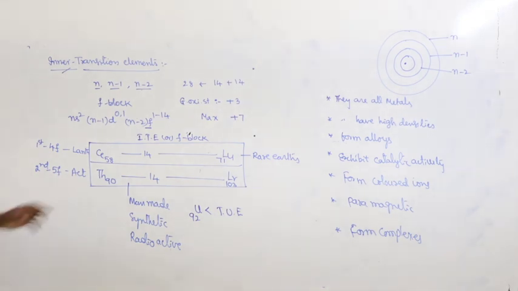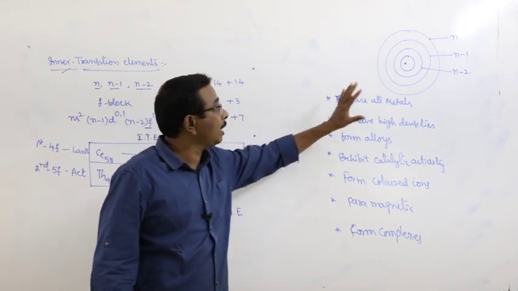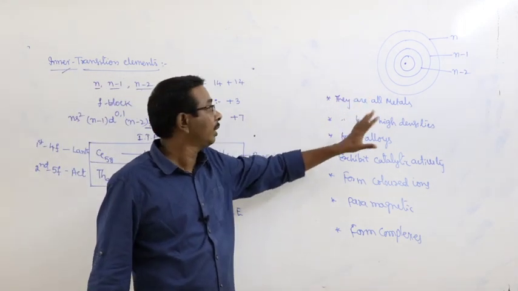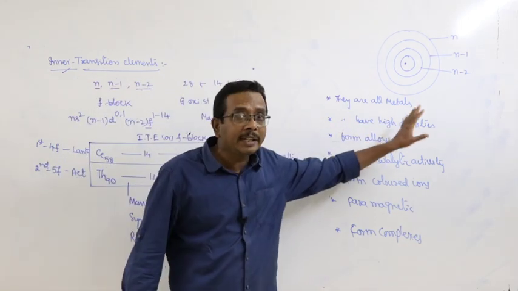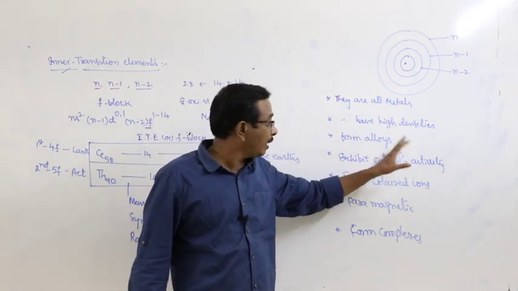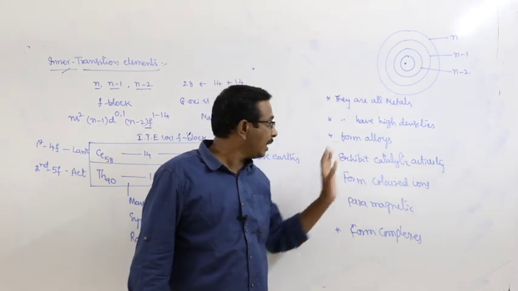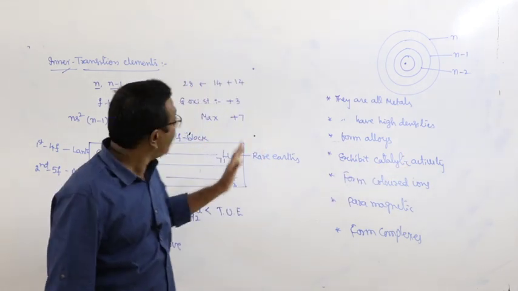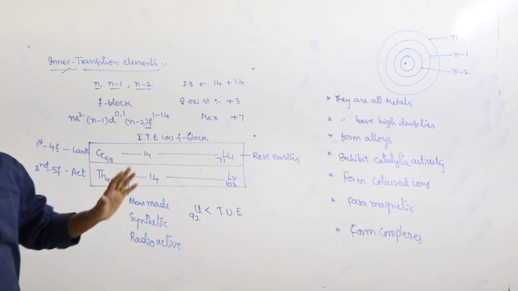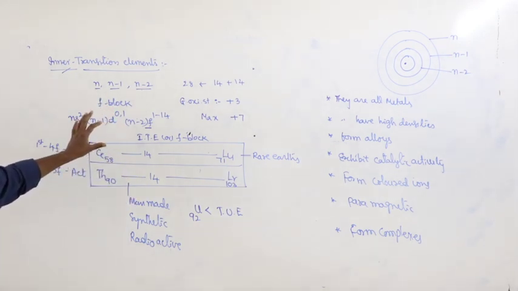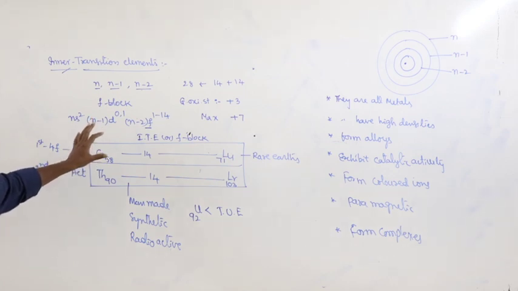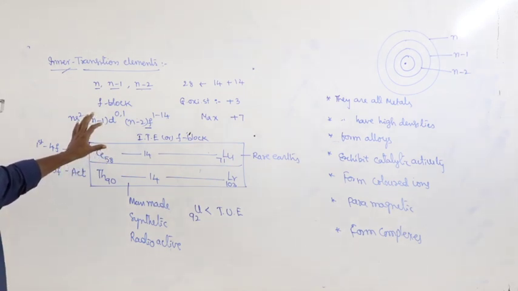What are they? All the inner transition elements or f-block elements are metals. They have high melting points and boiling points. They have high densities. They form alloys. They exhibit catalytic activity. Generally, the compounds of lanthanides are used in the petroleum industry and in making bullets, bullet shells.